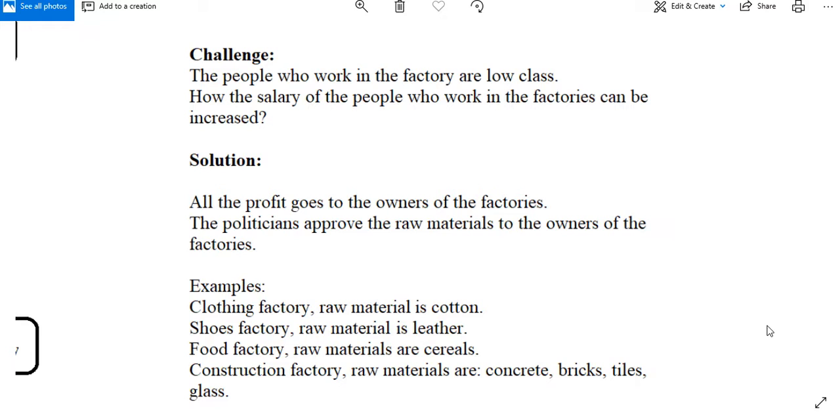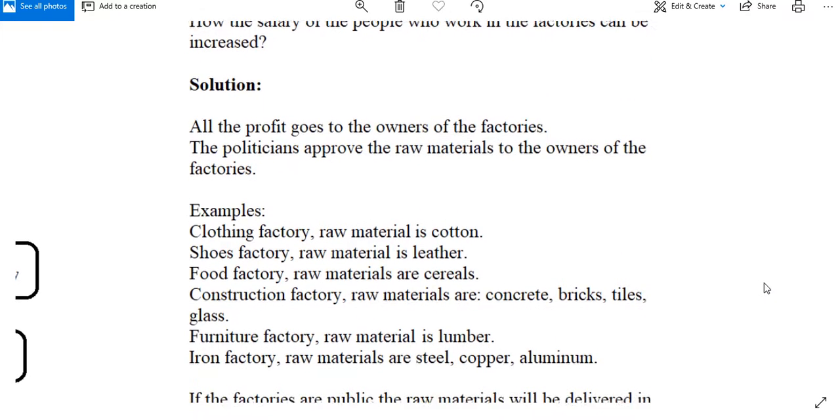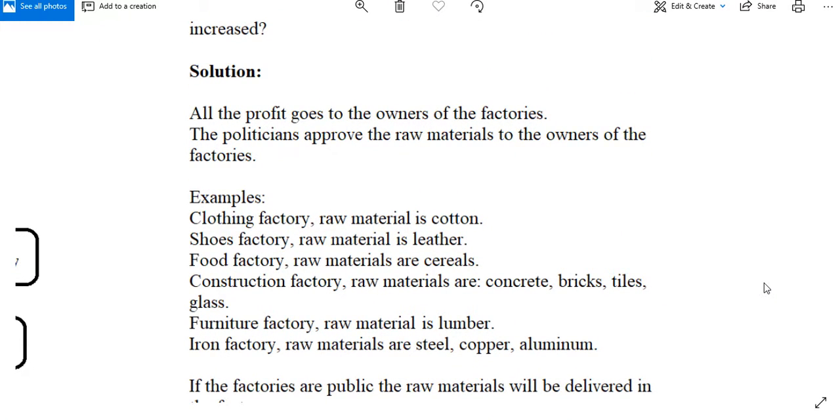Example: clothing factory, raw material is cotton. Shoes factory, raw materials is leather. Food factory, raw materials are cereals. Construction factory, raw materials are concrete, bricks, tiles, glass. Furniture factory, raw material is lumber. Iron factory, raw materials are steel, copper, aluminum.